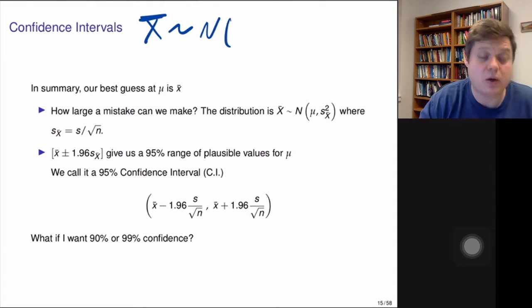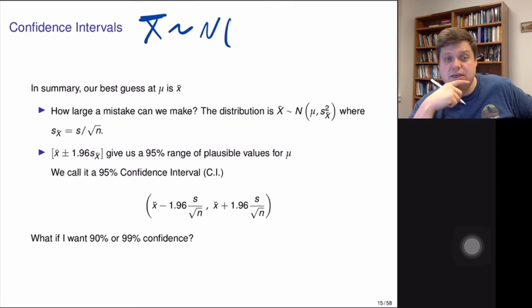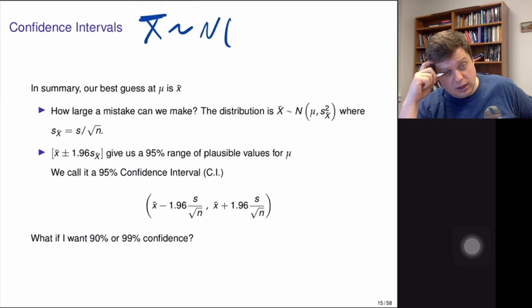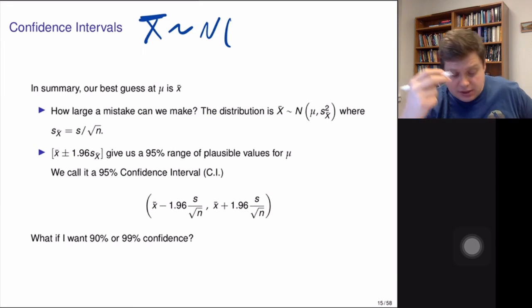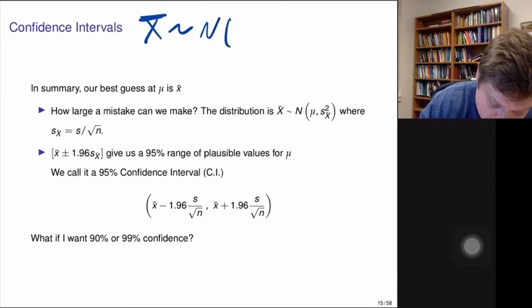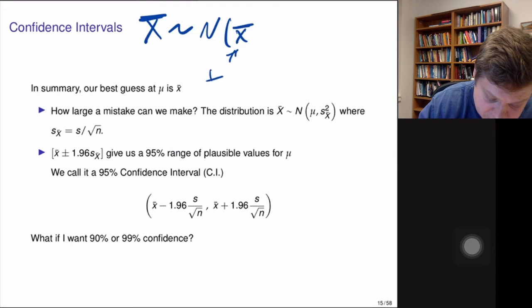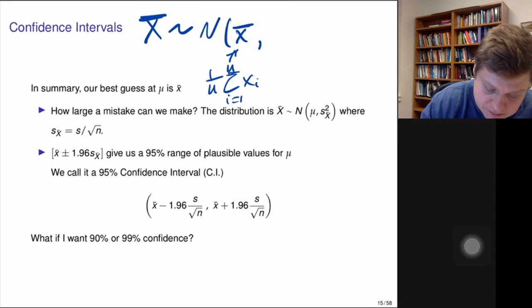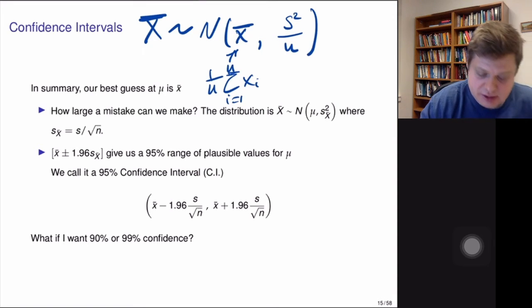And now what would be our best guess for the mean of this average? Well, it's gonna be x bar itself. So x bar is just the average calculated from the data, and the variance is s squared divided by n.